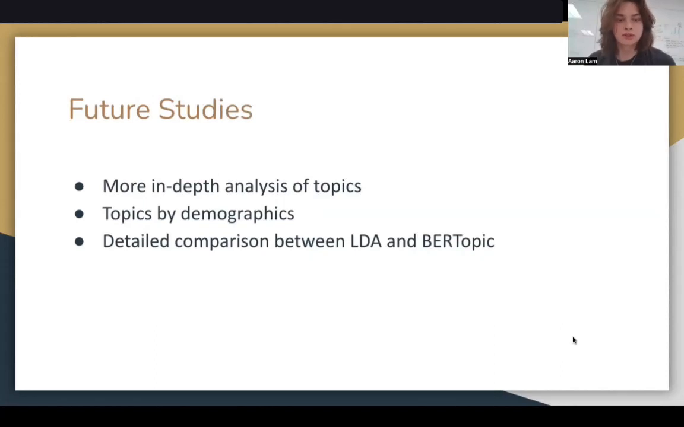As far as future studies, we hope to do more in-depth analysis of topics, specifically looking at topics over time by gender to see if certain genders are writing more about certain topics. And further, we want to do a more in-depth analysis of the comparison between LDA and BERTopic, as well as the nature of the different analyses they're producing.